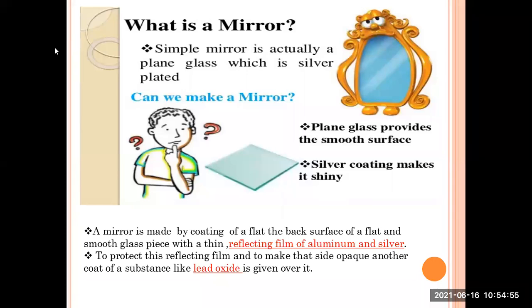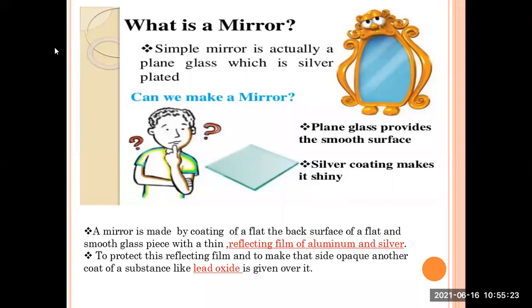A mirror is made by coating the back surface of a flat, smooth glass piece with a thin reflecting film of aluminium and silver. So remember what is used to make a mirror: a thin reflecting film of aluminium and silver.